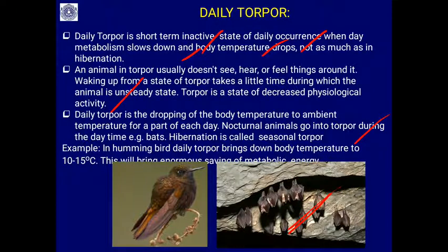Then the hummingbird you will find here. This drops body temperature to 10 to 15 degrees centigrade, and this brings enormous saving of metabolic energy. This is how animals save their energy during cold or very hot situations by undergoing daily torpor.